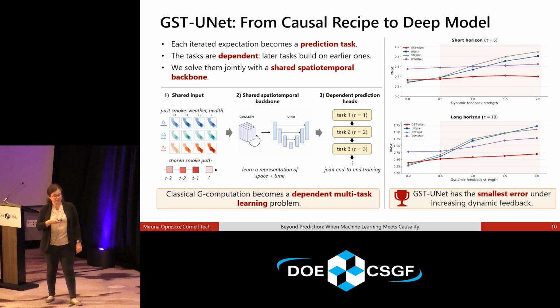But basically, we see that as we increase the dynamic feedback strength, a lot of these competitive models, our baselines, incur a lot of bias, whereas our model basically stays kind of static over time. So you can see that, and this is all the RMSE with respect to the ground truth causal effect. So we can see that we get a small error in our causal effect, whereas this model just accumulates bias as this dynamic feedback strength increases over time.